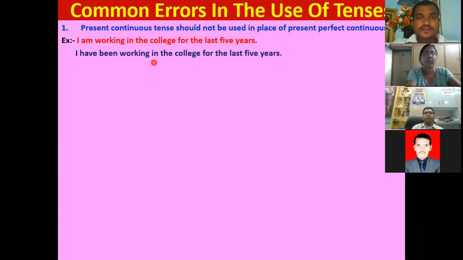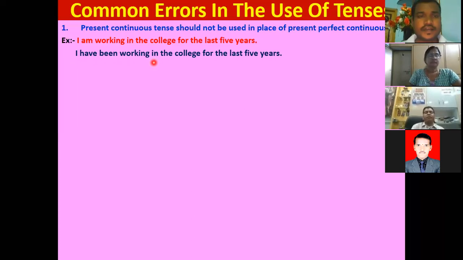Right. So this is the correct answer. I have been working in the college for the last 5 years. Okay. So we should not use present continuous in the place of present perfect continuous. Sir, what is the difference, sir?